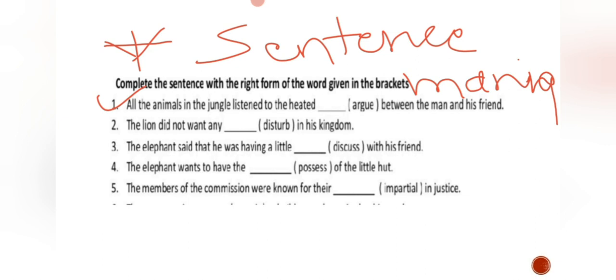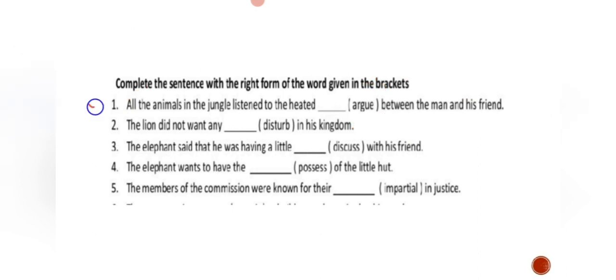Now for this grammar topic, actually if you don't know the grammar topic, it is going to work. Why? Because the real answer is hidden in the sentence meaning only. If you are going to understand the sentence meaning, you will get the right form of word as well. So there is no problem at all, and it is not going to be complicated at all. So just have to focus on what? Sentence meaning. You will get your right answer. If you don't know this grammar topic also, you can get good marks. There is no problem. But however, we have this grammar topic, we need to understand, so I'm explaining everything.